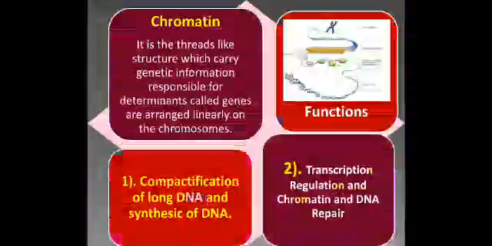The first 22 pairs are called autosomes. The last pair, the 23rd, is called the sex chromosomes. The sex chromosomes have an X chromosome as well as a Y chromosome. This last pair decides whether the baby will be male or female.